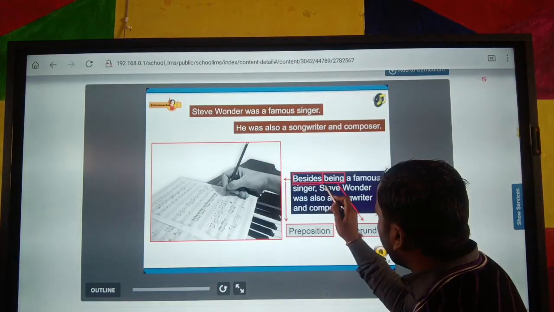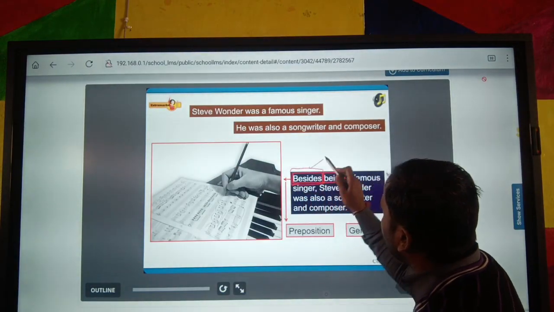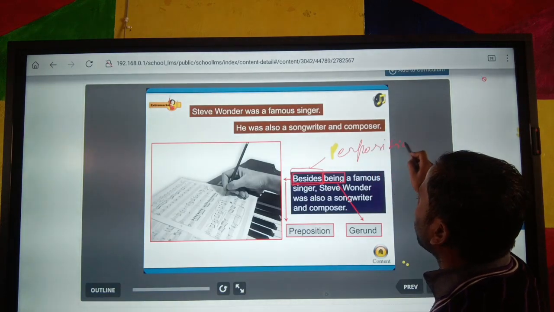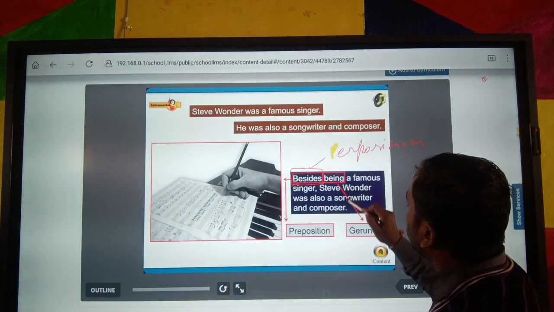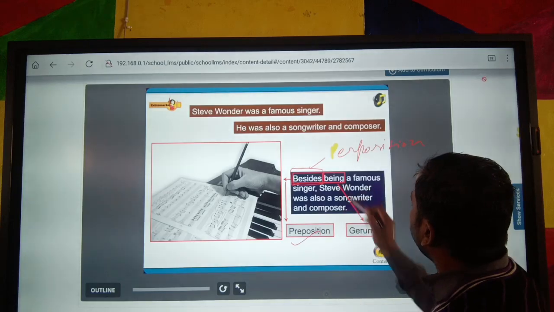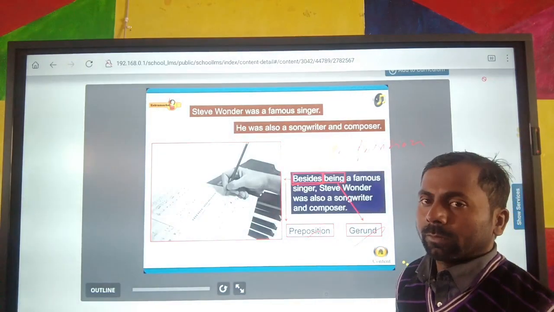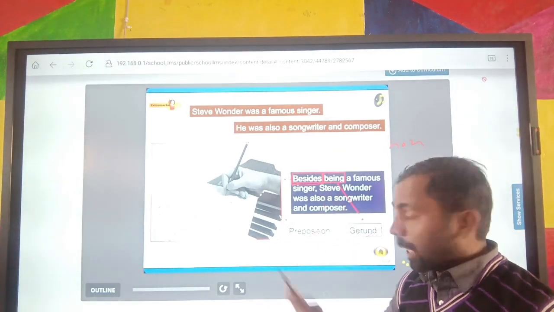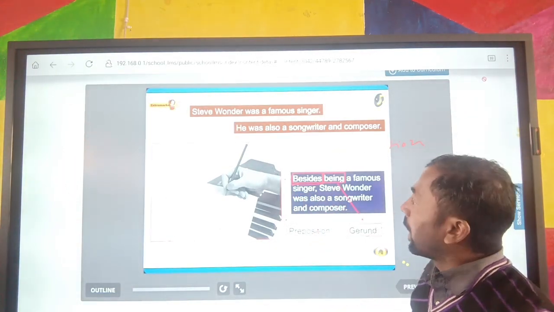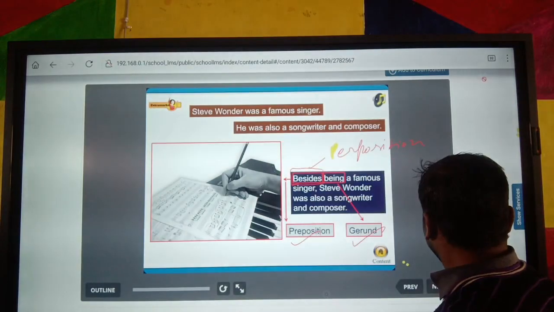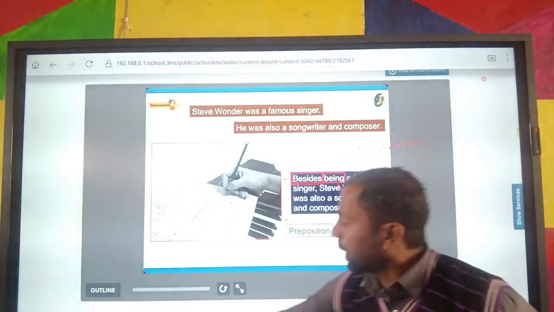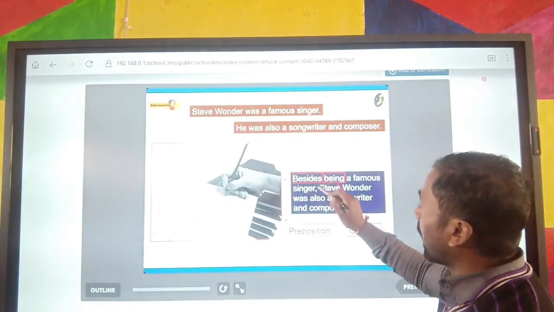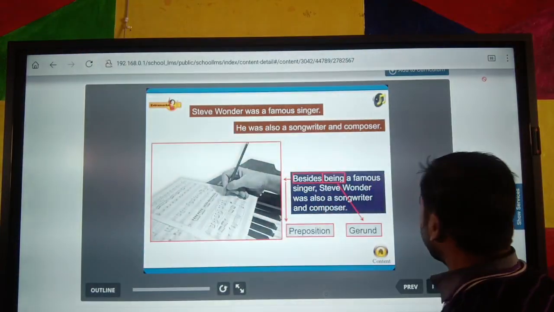So beside is a preposition word, and being is a gerund. Where being is a gerund and beside is a preposition, it makes a sentence. Clear? Both sentences are combined with the help of a preposition.